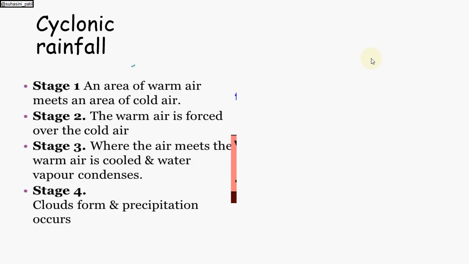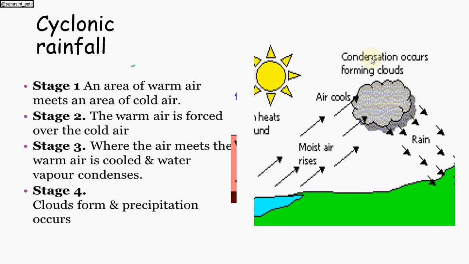Now we will study cyclonic rainfall. Again, there are different stages to understand cyclonic rainfall. In the first stage, an area of warm air meets an area of cold air. In the second stage, the warm air is forced over the cold air. In the third, where the air meets, the warm air is cooled and water vapor condenses. And in the fourth, clouds form and precipitation occurs. We can see this with the help of this image.